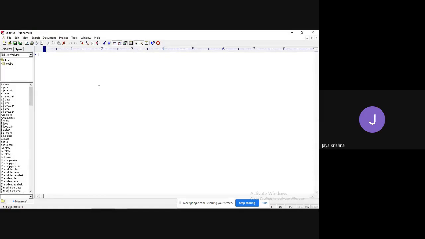I have opened the editor. I will write some class whose class name is employee. I'm going to write a simple example. That's public static void main string args. I want to print the data.